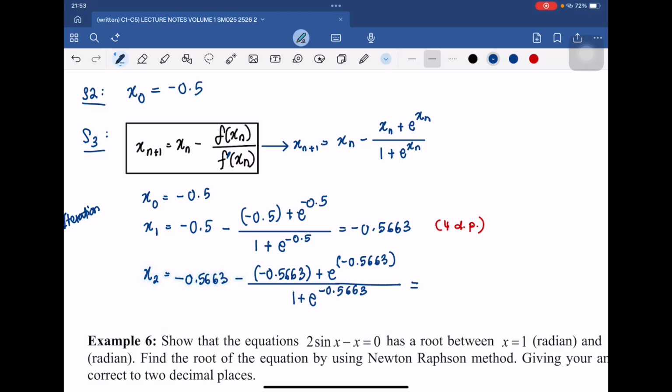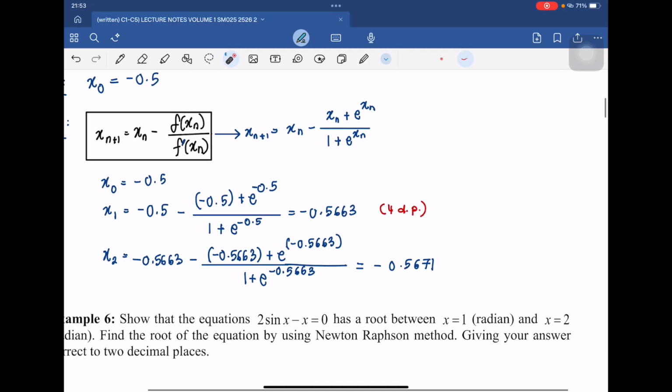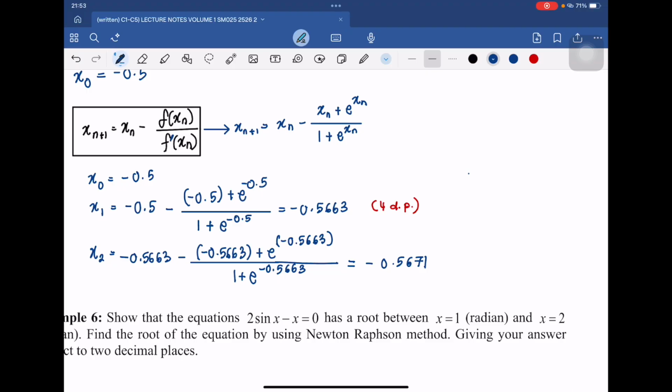Okay, and then calculate and you will get negative 0.5671. Okay, so this is not yet consistent with the previous answer. So we have to continue doing for x3 and x4, but you only have to write the working up until x2 only. Okay, for x3 and x4 you can just use your calculator. So for x3 you will get negative 0.5671. You can stop here because it is already the same as the previous one.